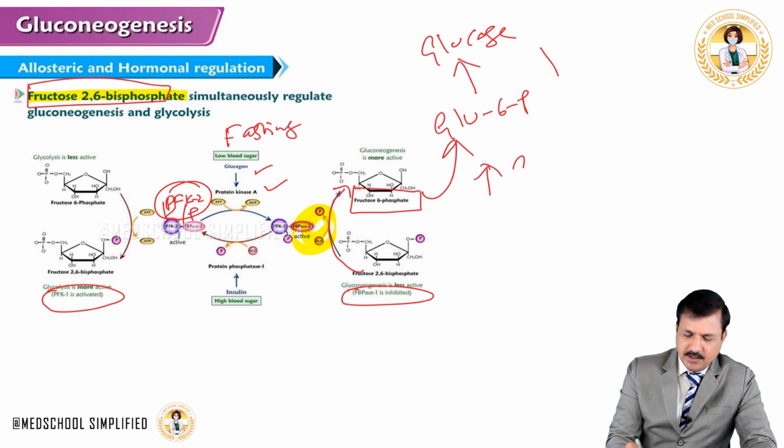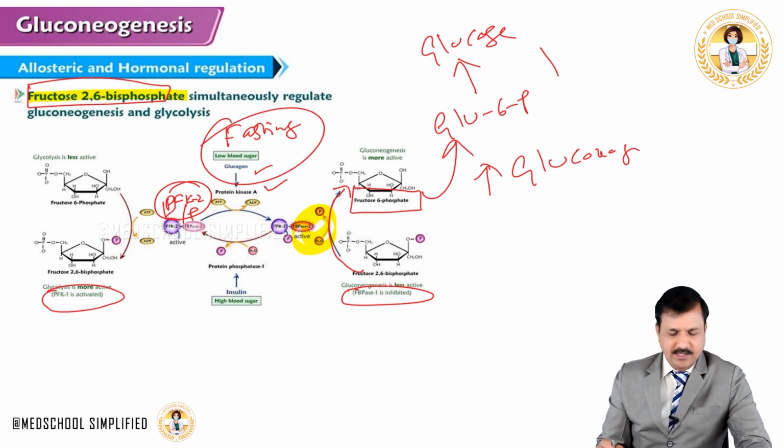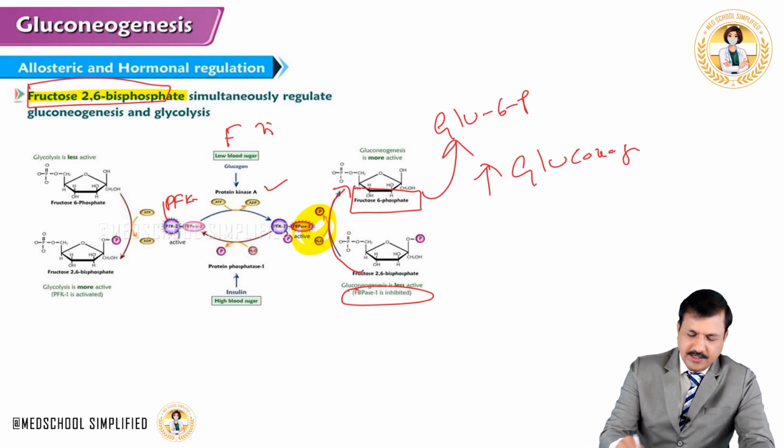There will be an increase in gluconeogenesis in the presence of glucagon. That's what happens under fasting condition. Now coming to the fed condition.